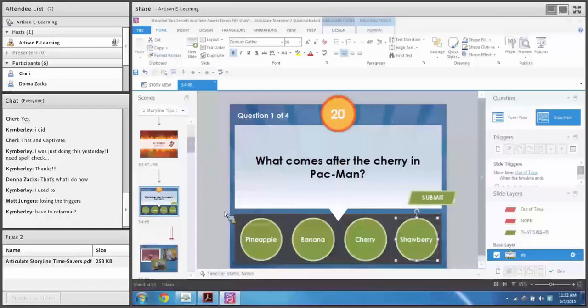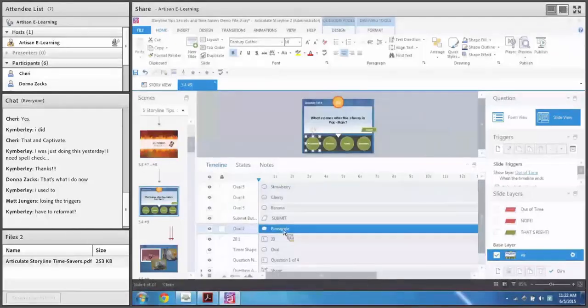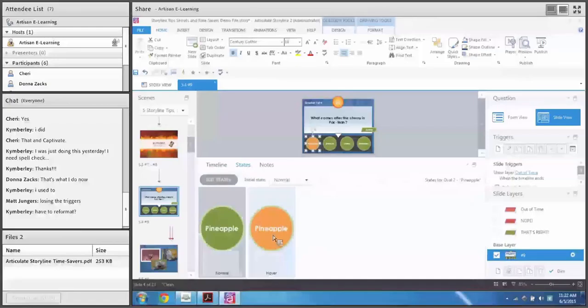Now, one thing that I really, really love about the Format Painter, and this is something that many people don't realize in Storyline, is in addition to applying the formatting, copying and pasting the formatting from one object to another, it also copies any states I had associated with that object. So if I created some states with that object, it copies those states over as well. So if you have created states, it does that as well.